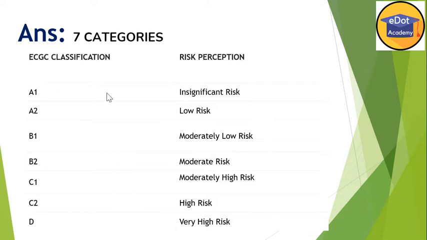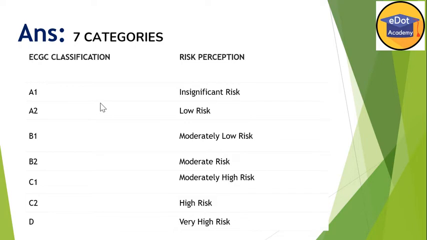What is the meaning of this? In terms of risk perception, A1 is insignificant risk, meaning no risk at all. A2 is low risk. B1 is moderately low risk and B2 is moderate risk. C1 is moderately high risk and C2 is high risk and D is very high risk. So these are the 7 categories, starting with A1, A2, B1, B2, C1, C2 and D. A1 is very low risk, it's called insignificant risk. In this pattern you can remember these categories.